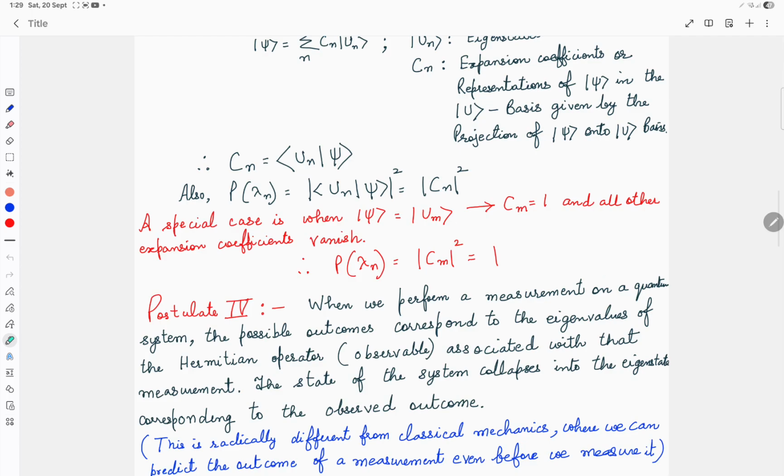Now a special case comes when the quantum state is one of the eigenstates. Let's say |psi> is equal to |um>, that means one of the eigenstates. In that case, the coefficient value will be equal to 1, and the probability of getting that particular eigenvalue corresponding to Cm is 1.